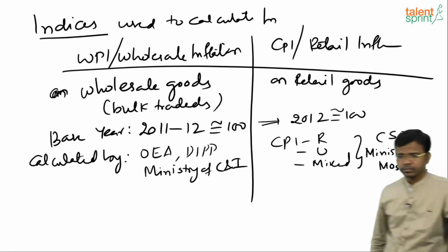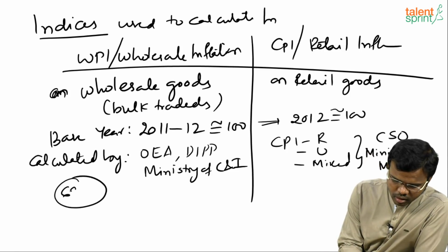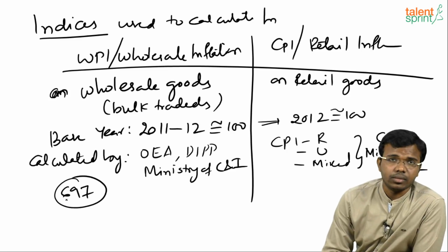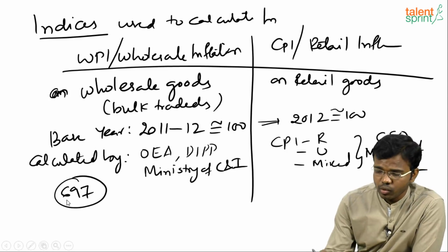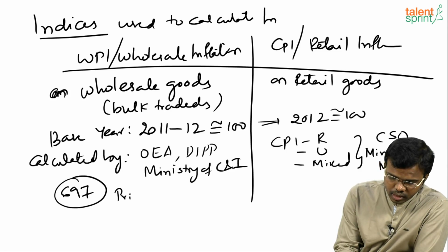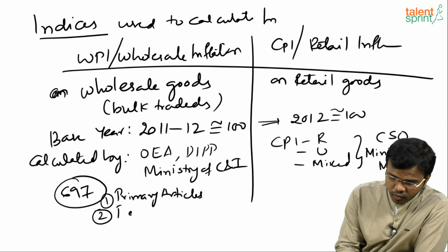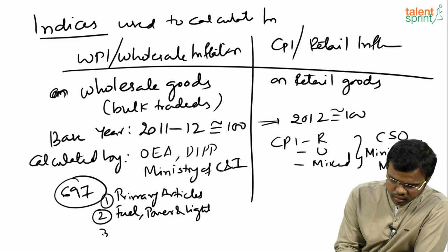Okay. Wholesale goods are calculated on, remember, 697 items. There is no particular number for CPI. Okay. And the highest weightage is for, we have three types of articles: primary articles, fuel, power, light, and manufactured goods.